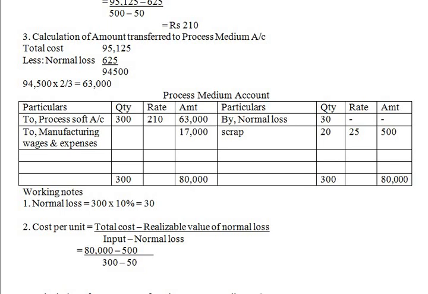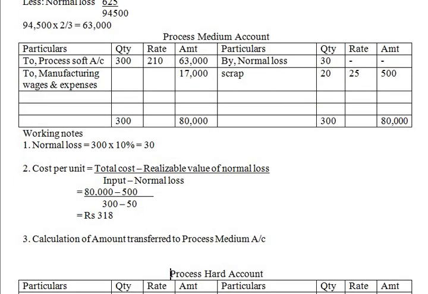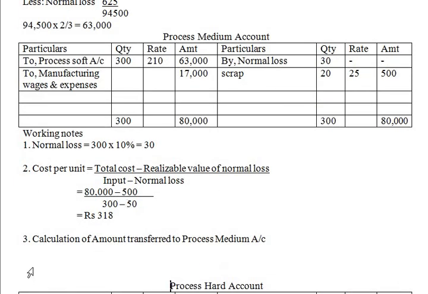So that will be equal to rupees 318. Now again, third working note, that is calculation of amount transferred to process hard account. Okay, so two-third we are going to, no, half we are going to transfer, right?